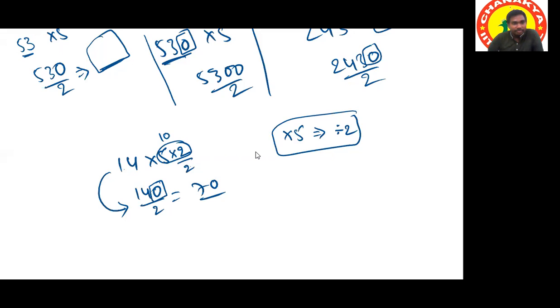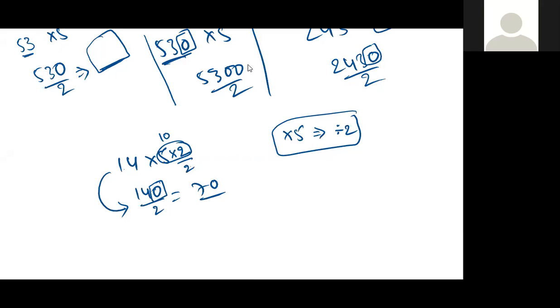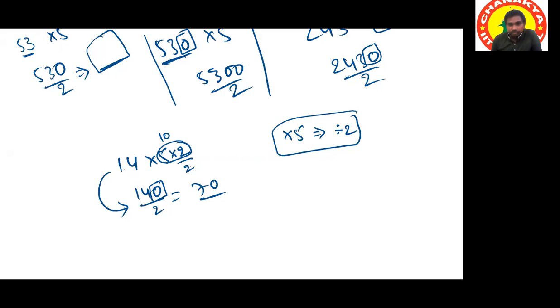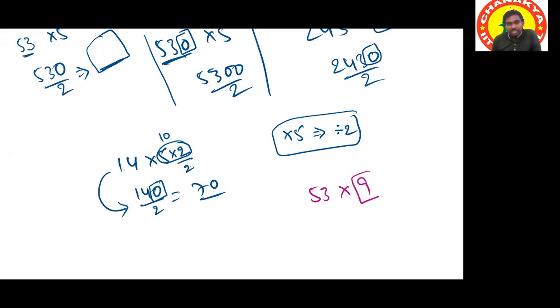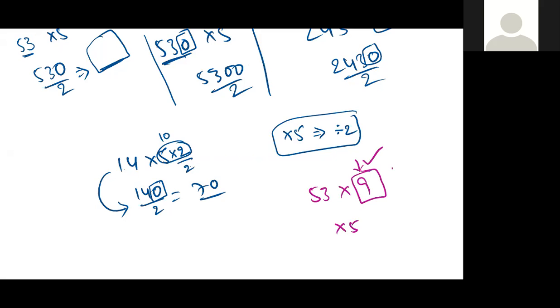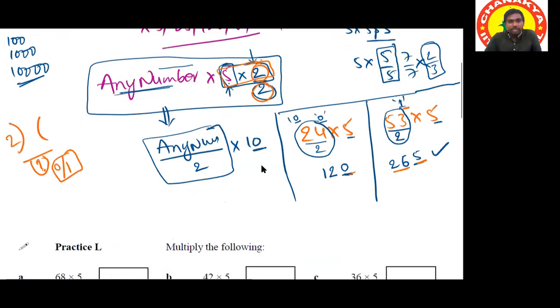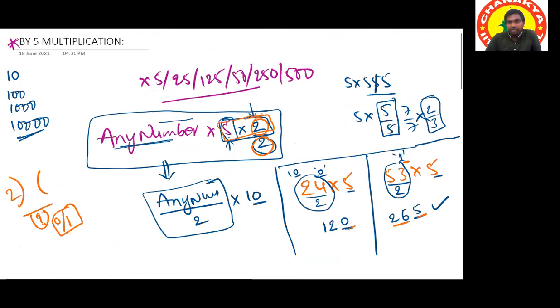Sir, if it's 59 into 5, then we have to write as 53 into 5 into 2 divided by 2. Sorry. If it is 53 into 9, here we are not discussing multiplication by 9. Here we're discussing multiplication by 5. So later we'll see this type also. As we are discussing special multiplications, all these are special things like multiplication by 5, 25, 125, 50.